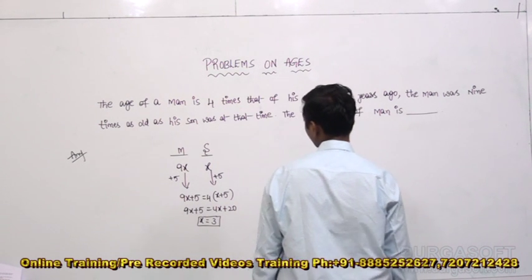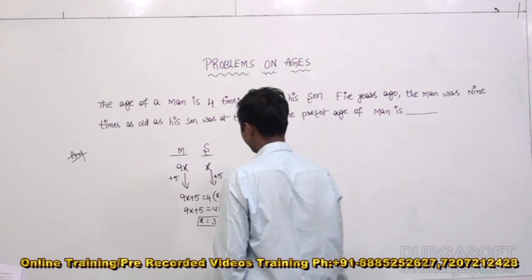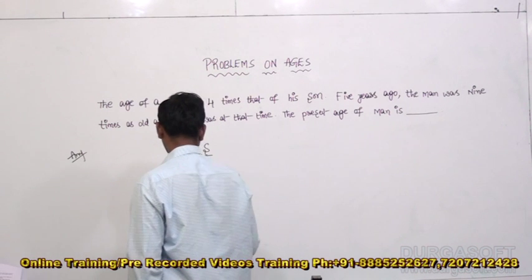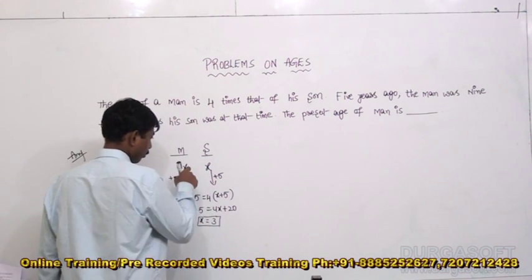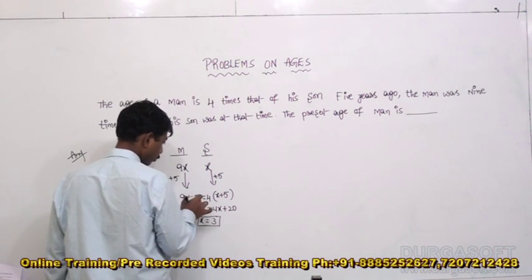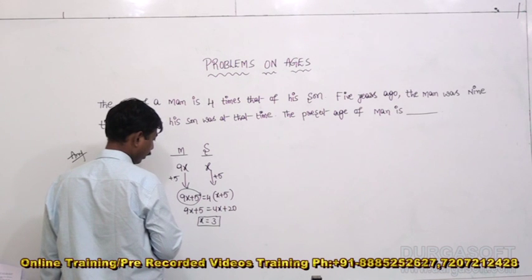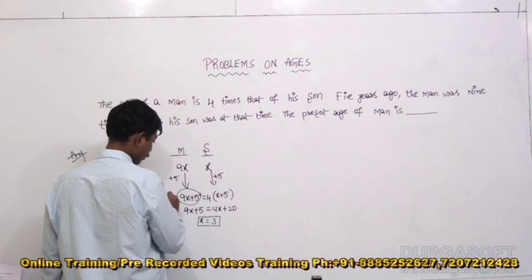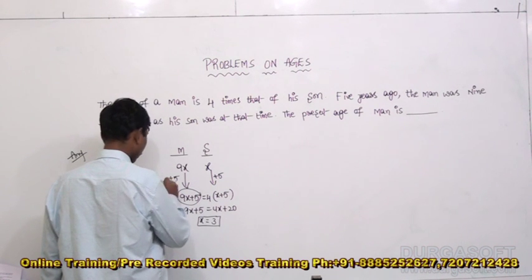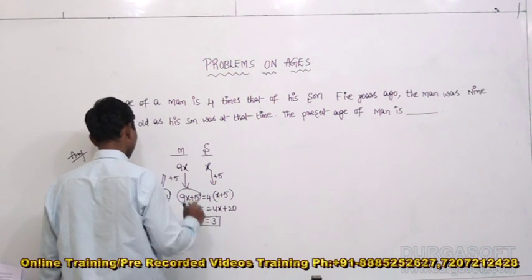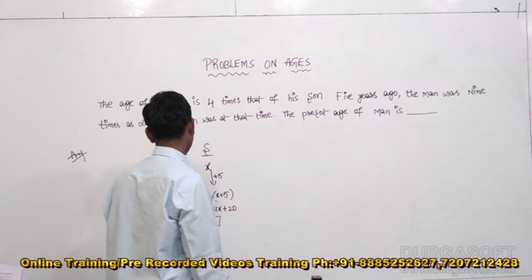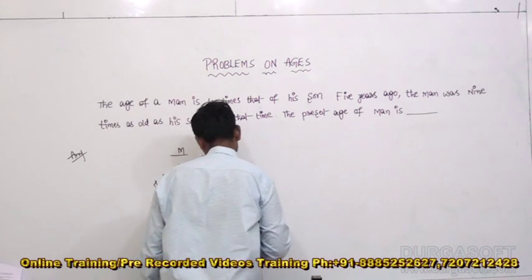The present age of the man would be 32. Let us justify this.